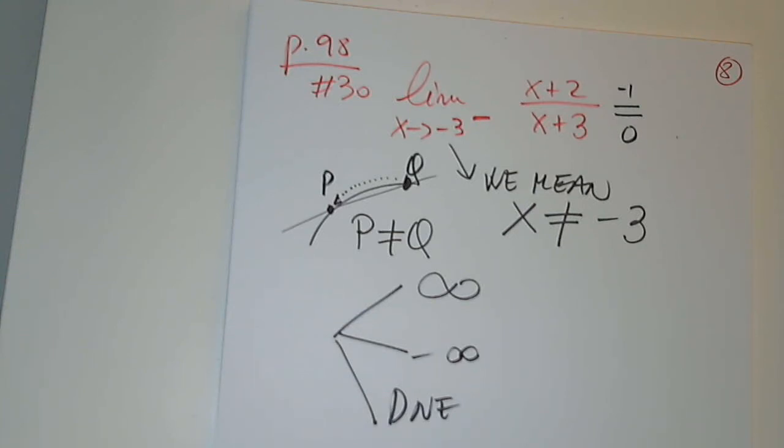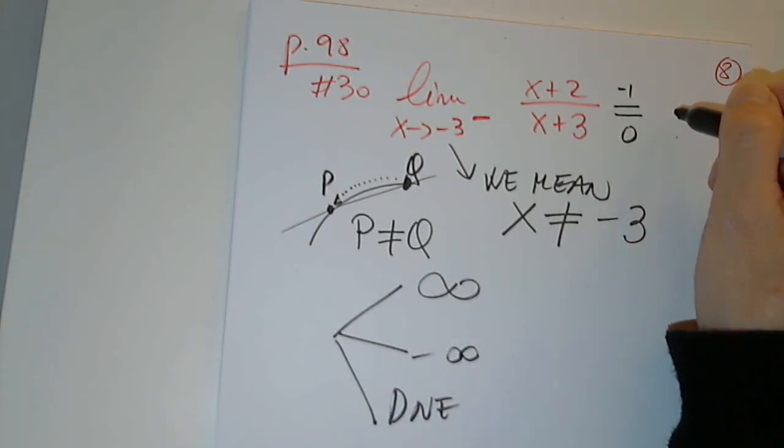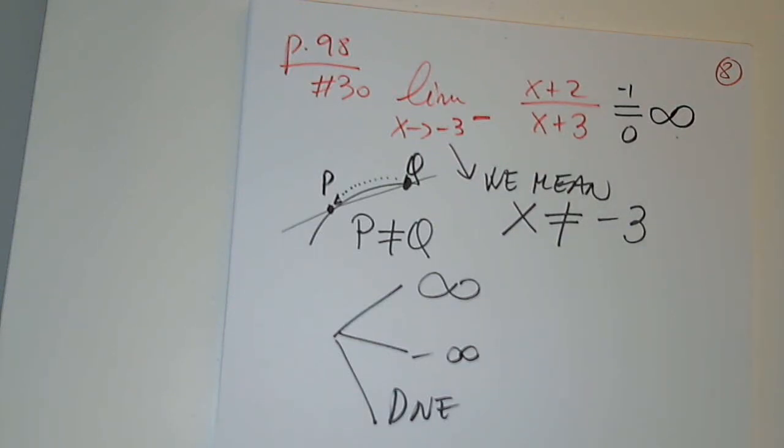Negative. So the top is negative, the denominator is negative. So what do I get? Positive. Indeed, that's what I'm getting. You can also graph the function and you'll see that that's what happens.